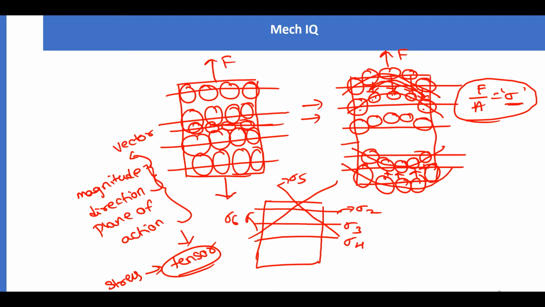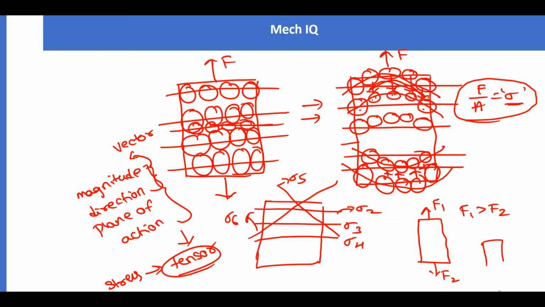I think you will understand all these things. I'll come to the point of what happens if the force is not equal and opposite. Let us say the force here is F2, the force here is F1, and F1 is greater than F2.